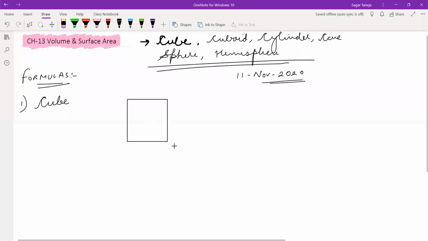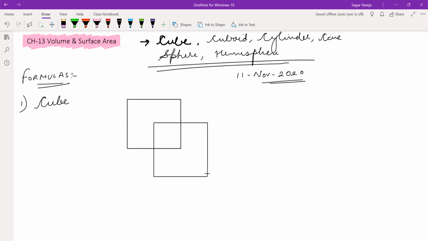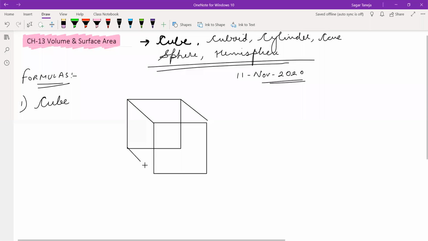Make the shape the way I am making it, and after that, join these lines. Make neat and clean figures in your notebook.